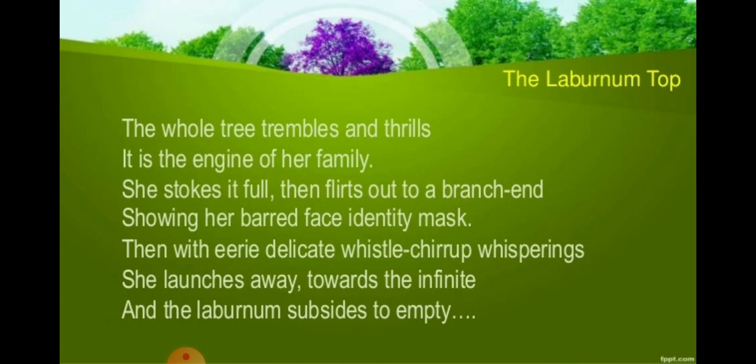So with birds and animals, or non-living things, we should use "it" rather than "she." But the poet has used "she" for the goldfinch, right? So it means it is personification. In Hindi I told you, मानवीकरण, right? So the goldfinch is taken up as a human being. That's why it is a good example of personification, right?